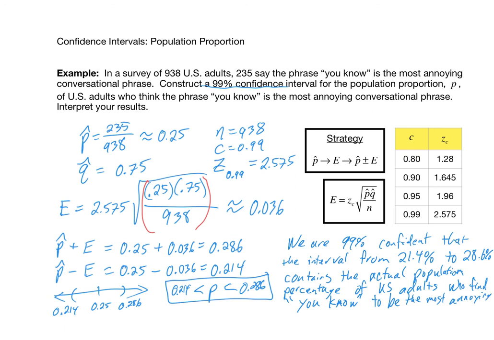I'm running out of room here. They find that to be the most annoying phrase. This is your final answer with the results interpreted.